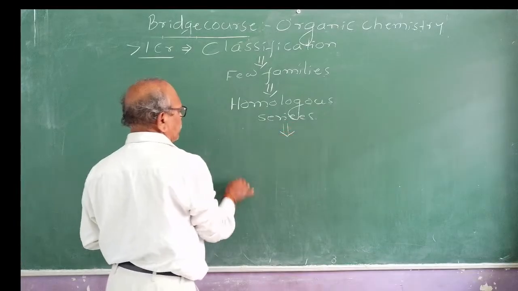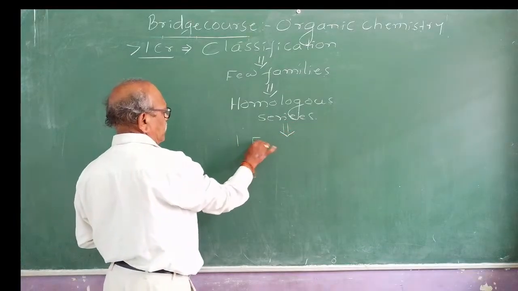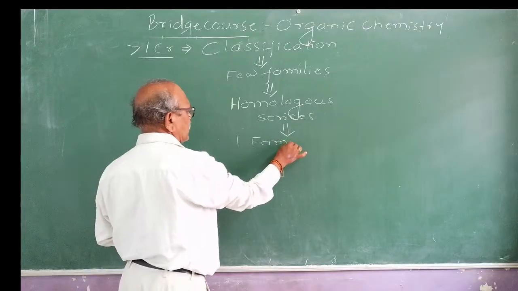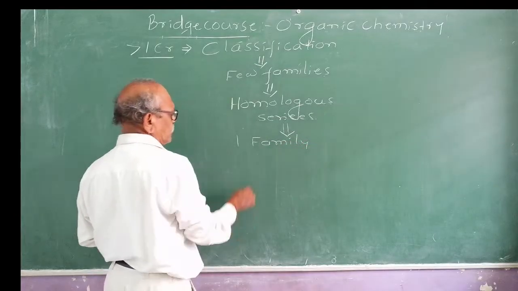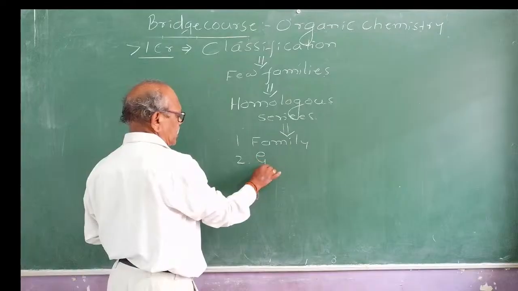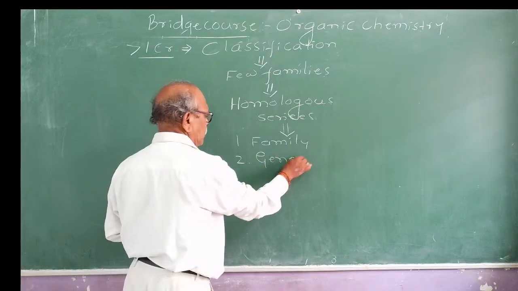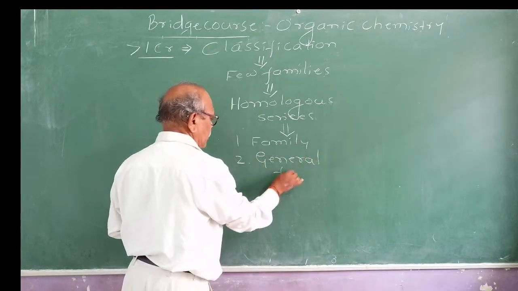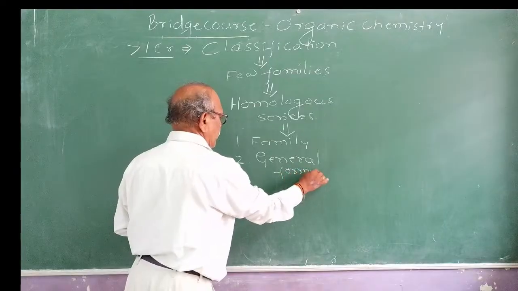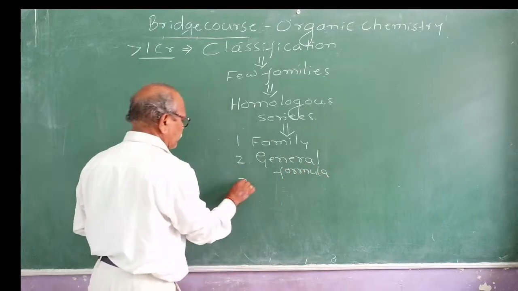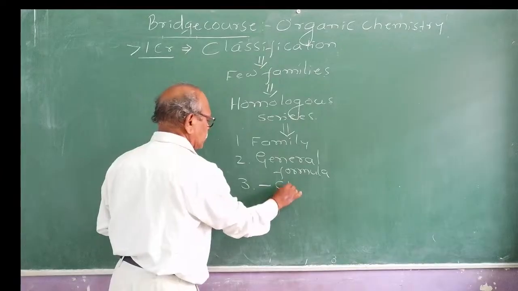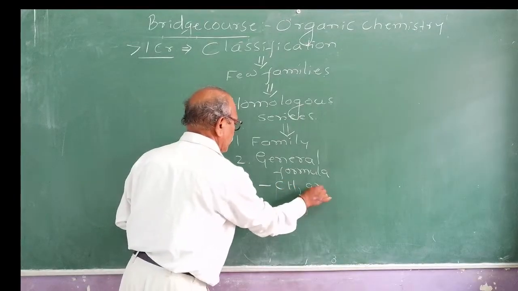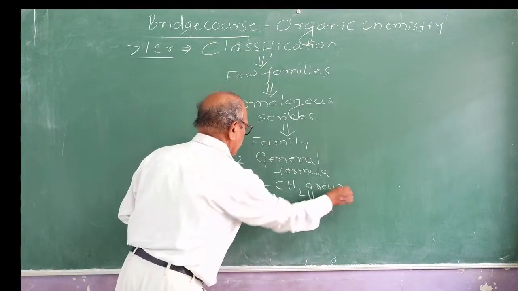It is nothing but a family of closely related organic compounds which are represented by a general formula, and each member of the family differs by a CH2 group, right?